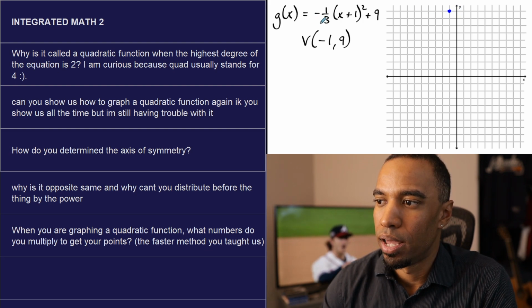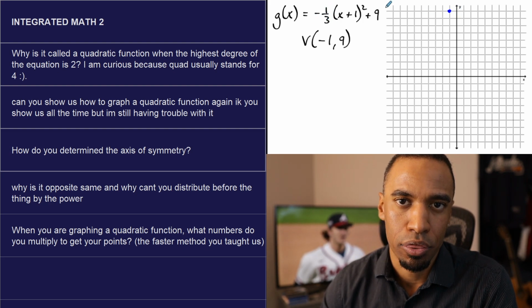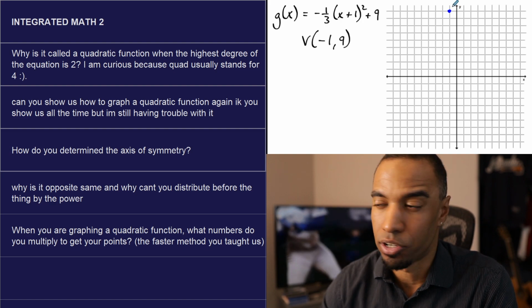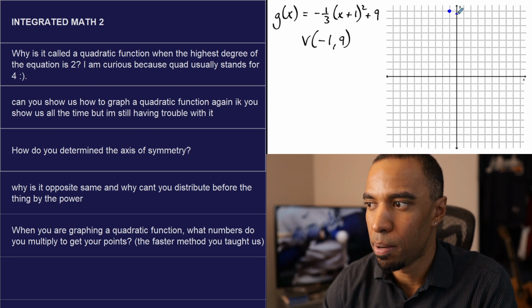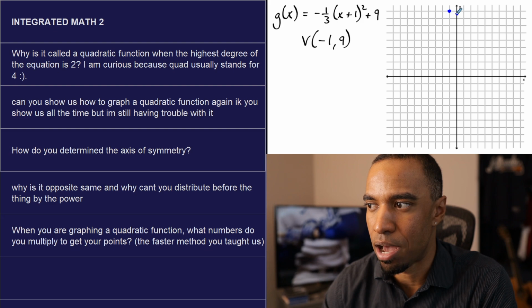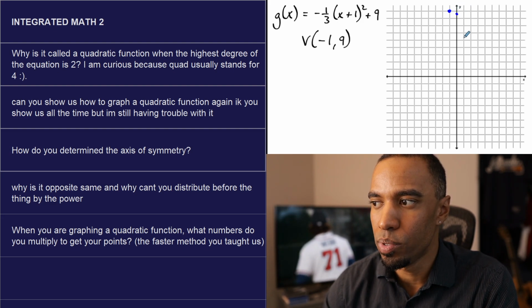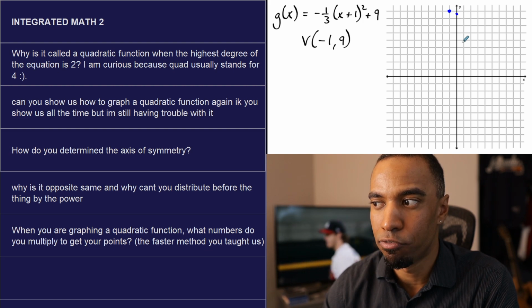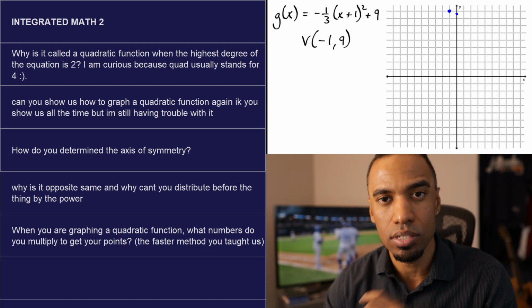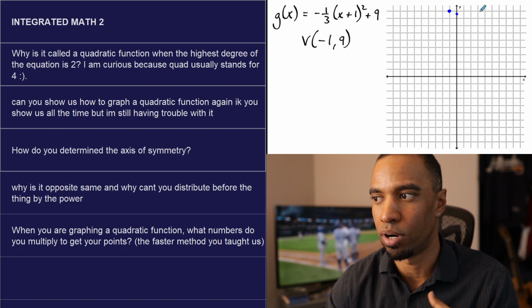Now, instead of 1, 1, I'm going to go a third of 1, and a third of 1 is 1/3. You divide your numbers by 3. 1/3 of 1 is 1/3 down from the vertex right there. If I go over 2, I'd be doing 2, 4, but now I have to divide 4 by 3, right? Take a third of 4. So this is applying that stretch factor now. A third of 4 is 4/3.